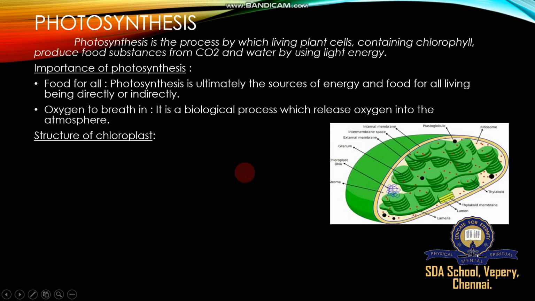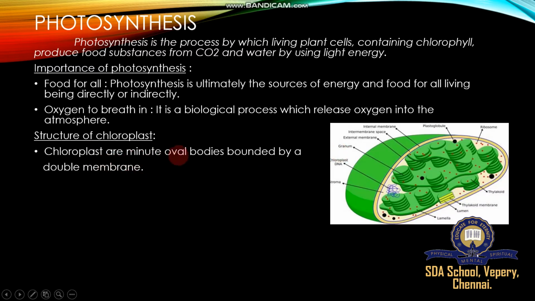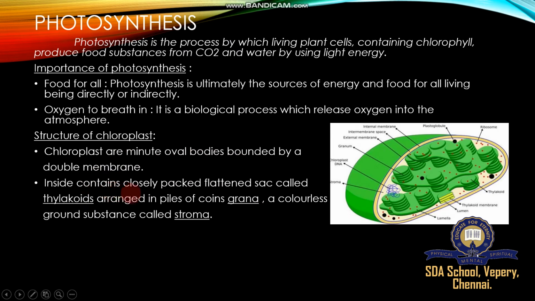If you see the structure of a chloroplast, chloroplasts are minute oval bodies bounded by a double membrane, outer membrane and inner membrane. So it's a membrane-bound organelle present in all plants. Inside it contain closely packed flattened sacs called thylakoids. Here there are a lot of coin-like parts. So every coin is called a thylakoid, and the thylakoids are arranged in piles of coins. One group is called a granum. So thylakoid and granum are very, very important.